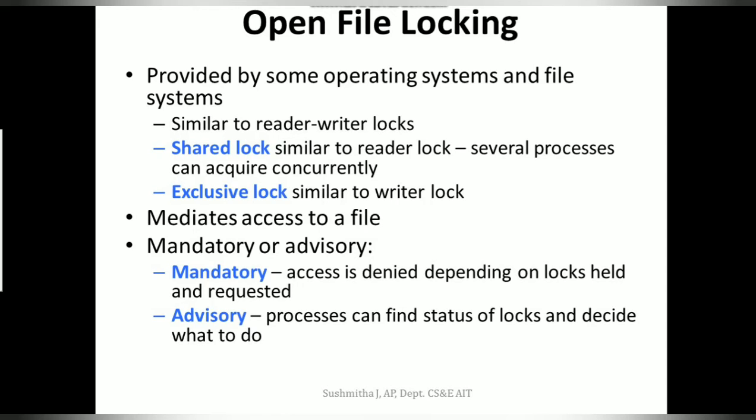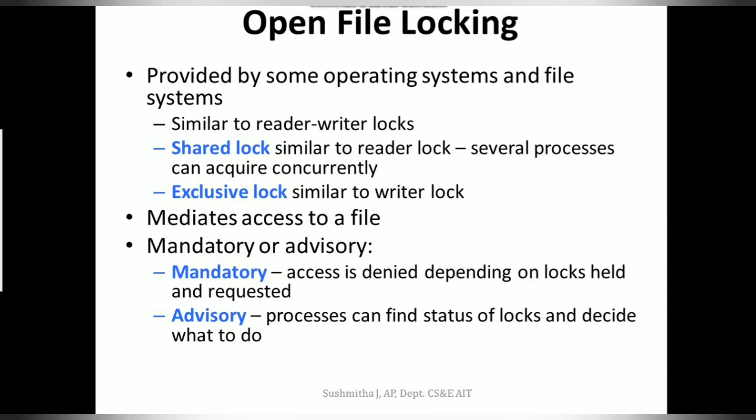You have already seen in synchronization what the issues could be. If multiple processes are accessing that particular file, again there is a race condition, inconsistency of data, and all that we had studied about.